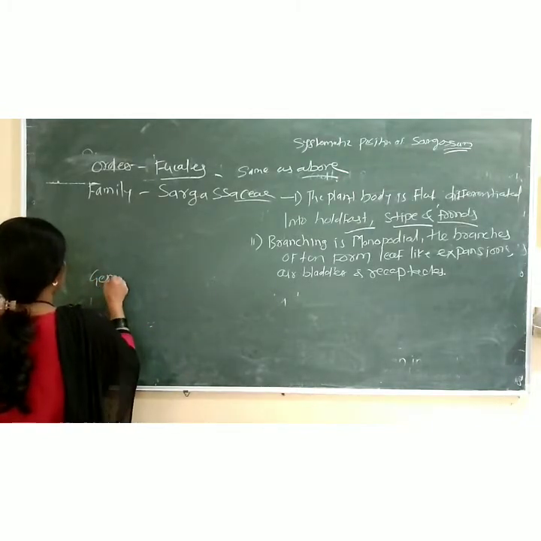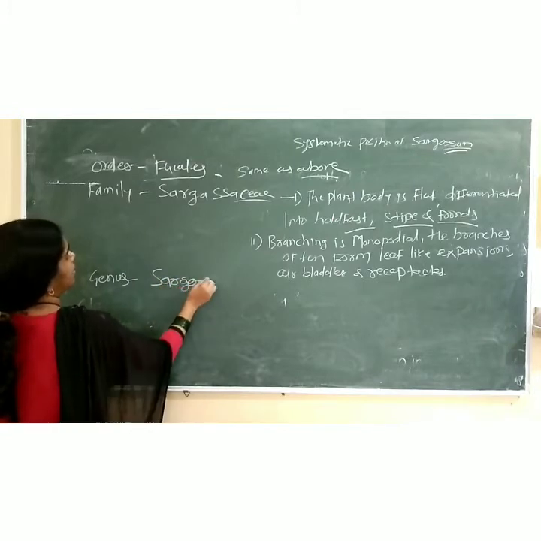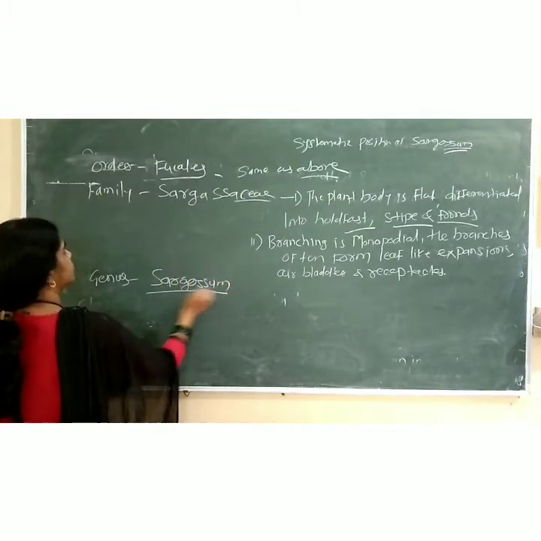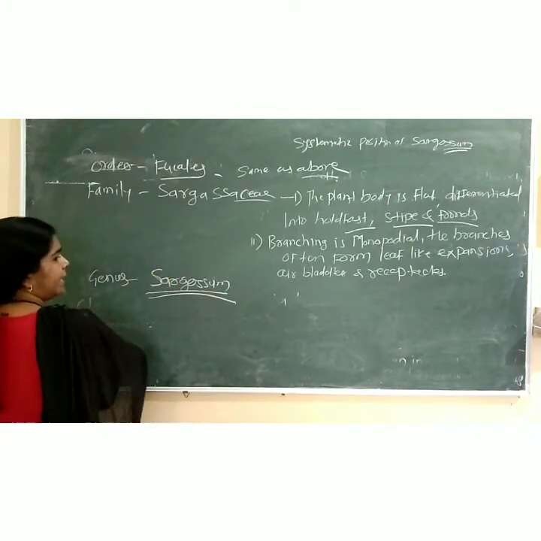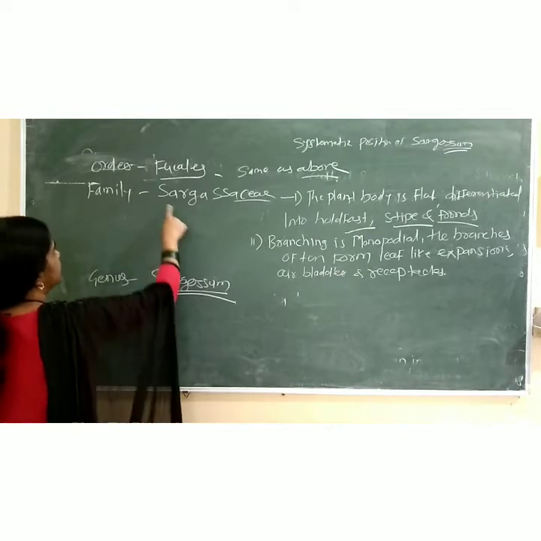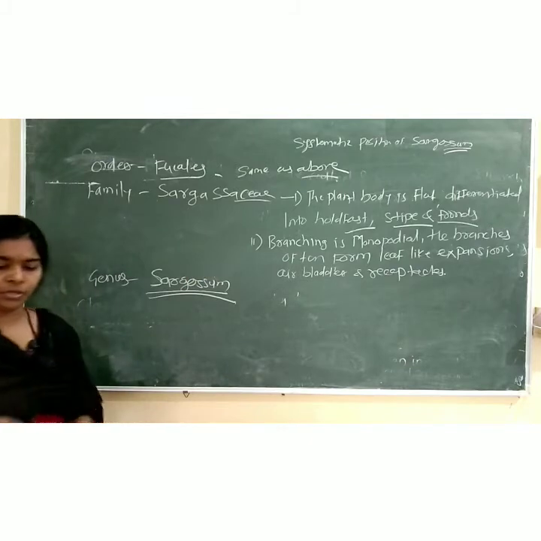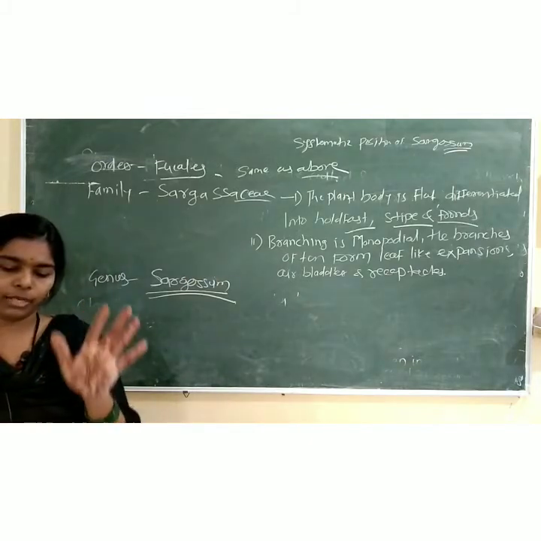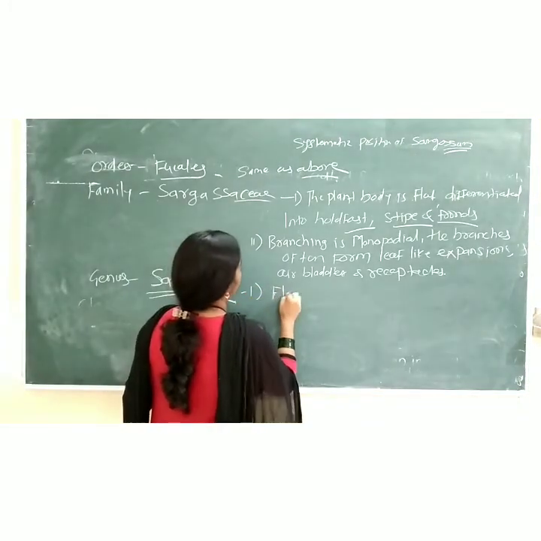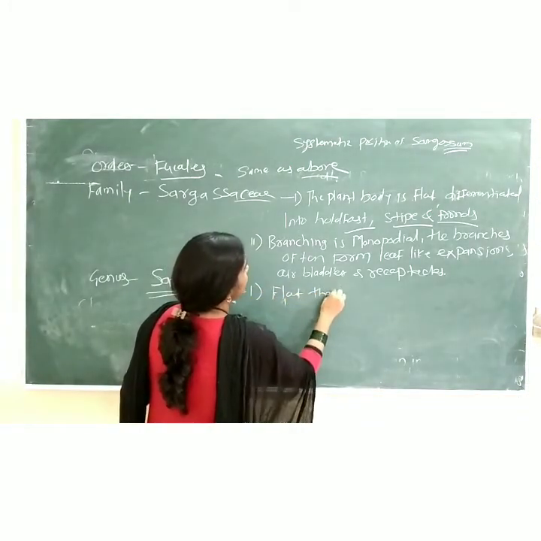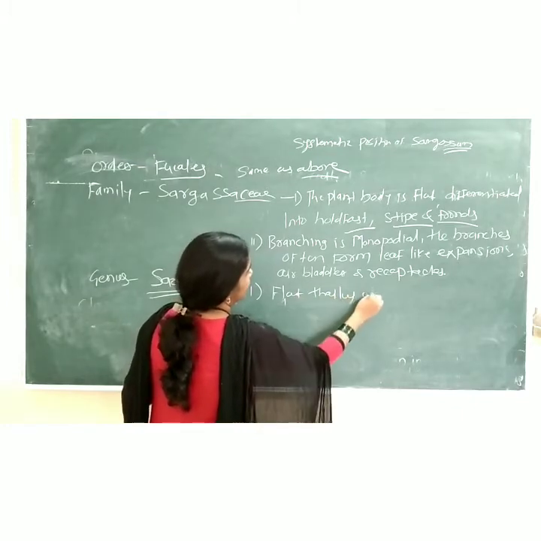Now the genus Sargassum. Make a double underline for the genus Sargassum. Okay, as always with capital S, right? Here also the family always ends with C, Sargassaceae. Okay, so write down the first, flat thallus with air bladder. First point, flat thallus. We know thallus means plant body. Here the plant body is flat. Flat thallus with air bladder,